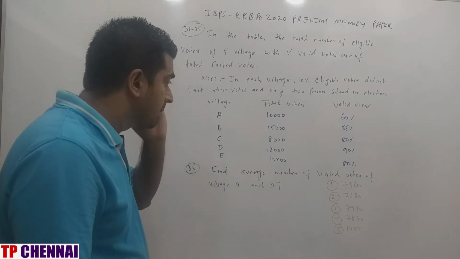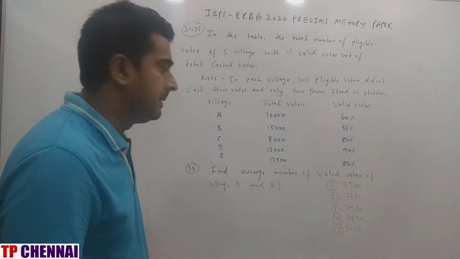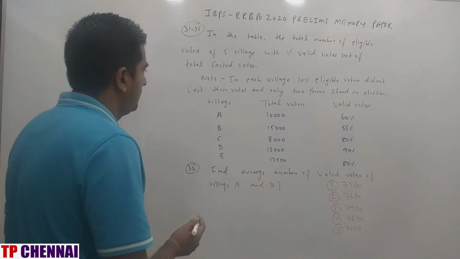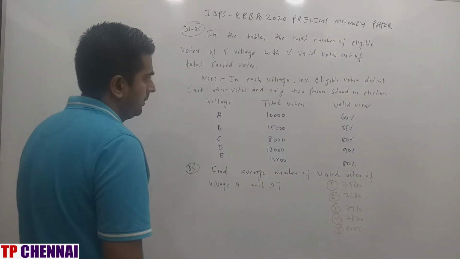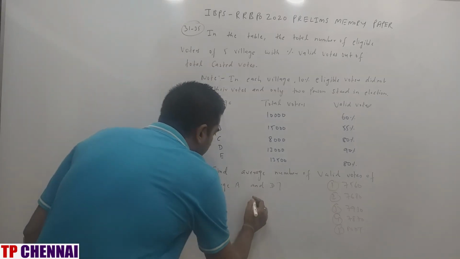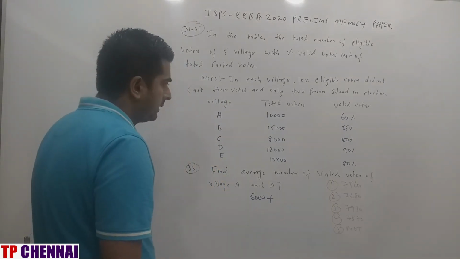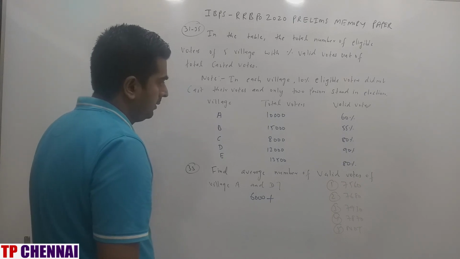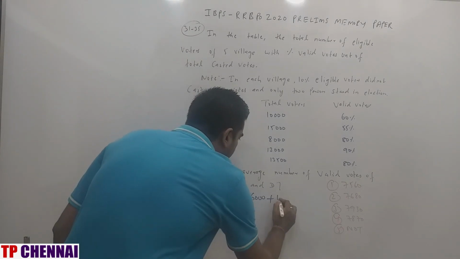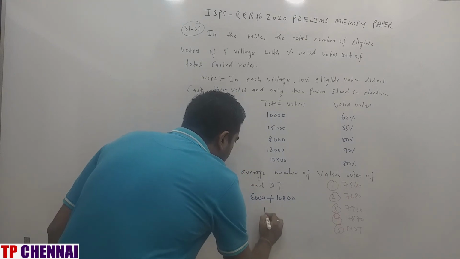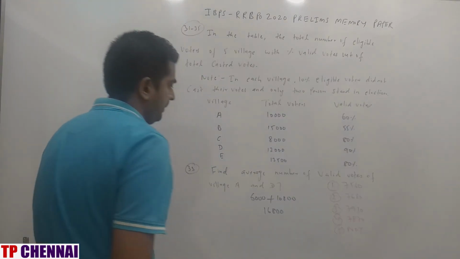Find the average number of valid votes of village A and D. A and D, what is the value? 10,000. 16%, what is the answer? 6,000. D, what is the value? 12,000. So 90% is 10,800. This is how much? 16,800.